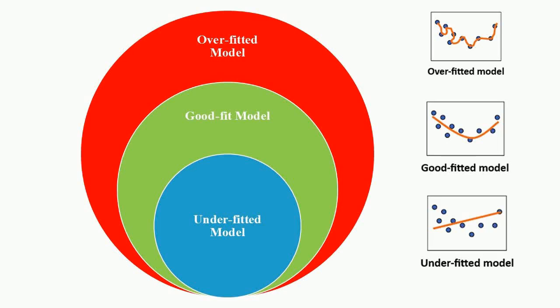Machine learning models in the ML domain are many a times overfitted or underfitted, due to improper training on the data set. An overfitted model predicts correctly on the training data set, but makes incorrect predictions on the unseen data set. On the other hand, an underfitted model does not predict correctly even on the training data set. However, a well-trained model, or good fit model, predicts correctly on the unseen data set.